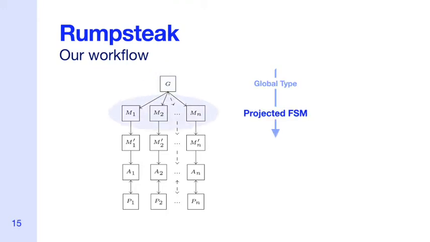This is projected onto each participant to obtain a finite state machine, which can also be optimized using an asynchronous reordering, as we saw previously. We then convert each finite state machine into a Rust API which checks conformance. This API can be automatically generated, although right now I'll write it by hand so we can get an idea of how it works.